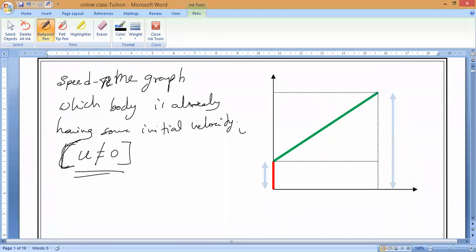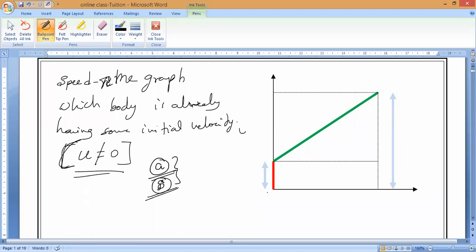From this graph we can derive the three equations of motion. We can derive acceleration. We can derive the distance traveled by a body. So by using acceleration and distance traveled by a body, we can derive three equations of motion. So let us discuss the three equations of motion.